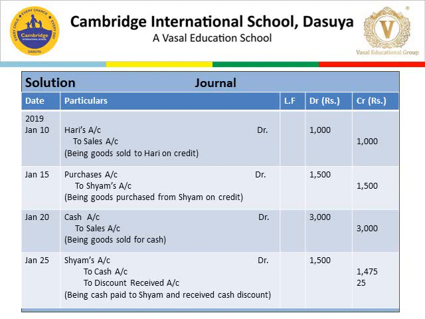Next is January 15. Purchased goods from Sham. We have to identify first, is this transaction a credit transaction or a cash transaction? To identify this, we have to see two things in the question.